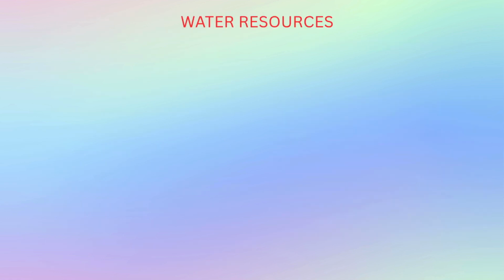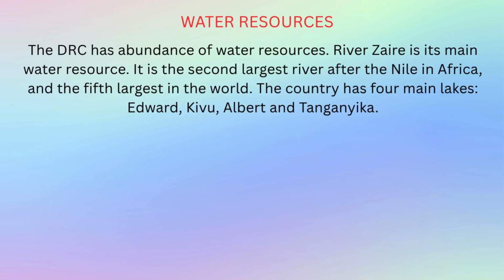Water resources. The DRC has abundance of water resources. River Zaire is its main water resource. It is the second largest river after the Nile in Africa, and the fifth largest in the world. The country has 4 main lakes: Edward, Kivu, Albert and Tanganyika.